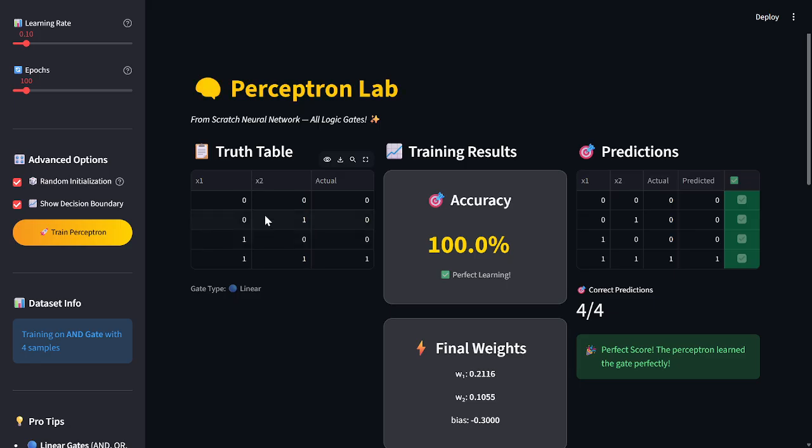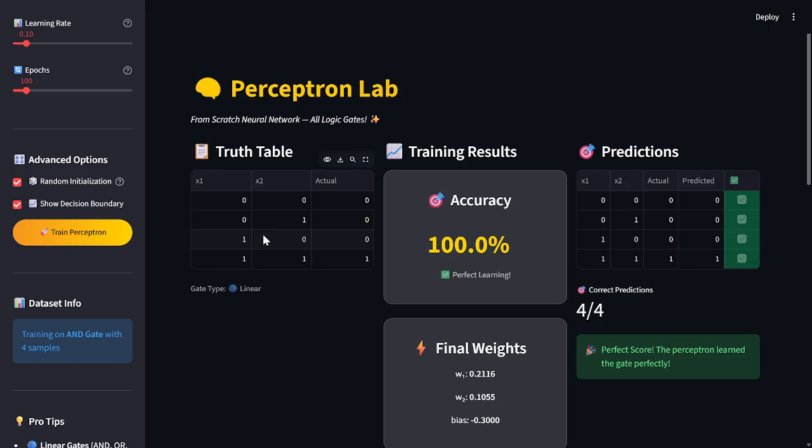Yes, truth table. On the right side, we see the truth table. It contains input 1, input 2, and the correct output. For the AND gate, the truth table is 0 0 0, 0 1 0, 1 0 0, 1 1 1. As you see, guys, in my project, the perceptron studies these examples one by one during training.